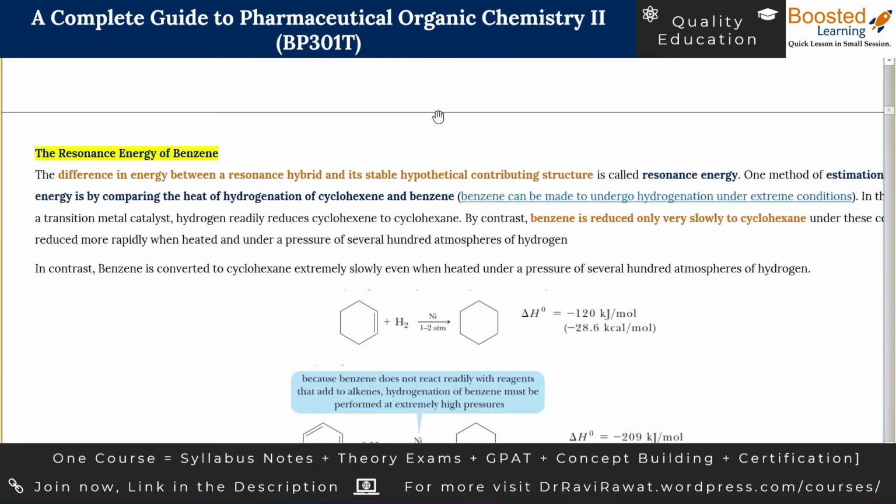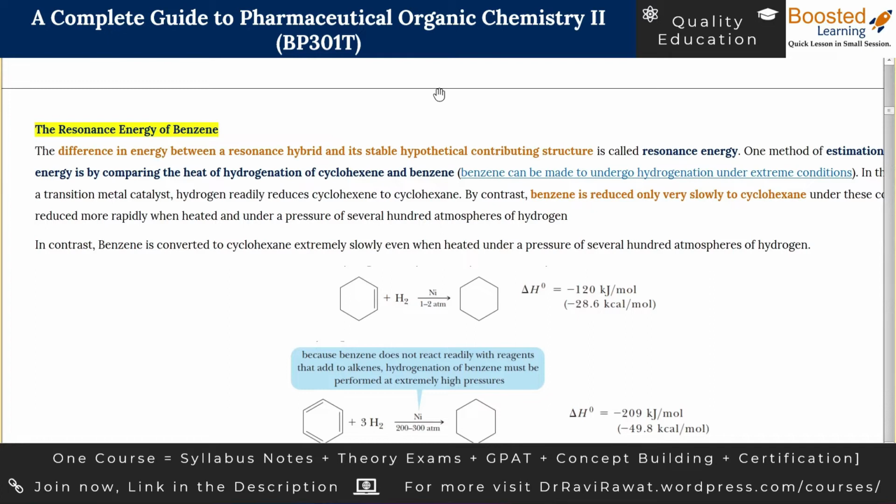This is the definition. Now, is it possible to figure out the exact value of resonance energy of benzene? The answer is yes.